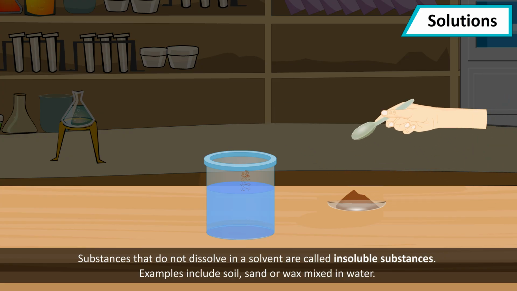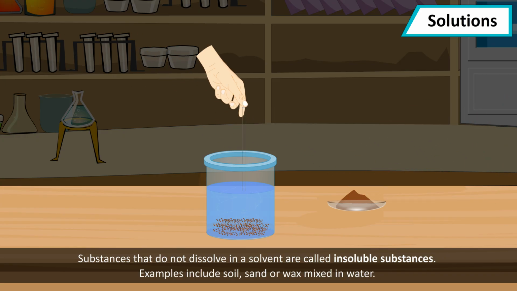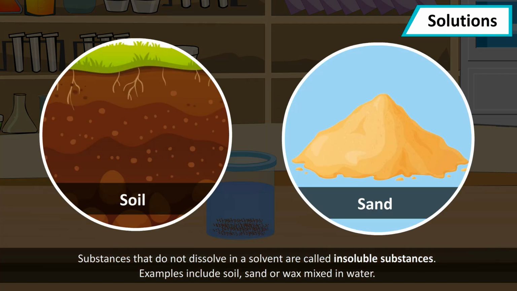Substances that do not dissolve in a solvent are called insoluble substances. Examples include soil, sand, or wax mixed in water.